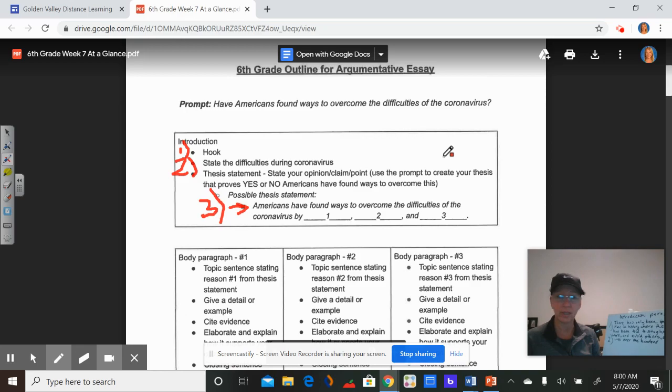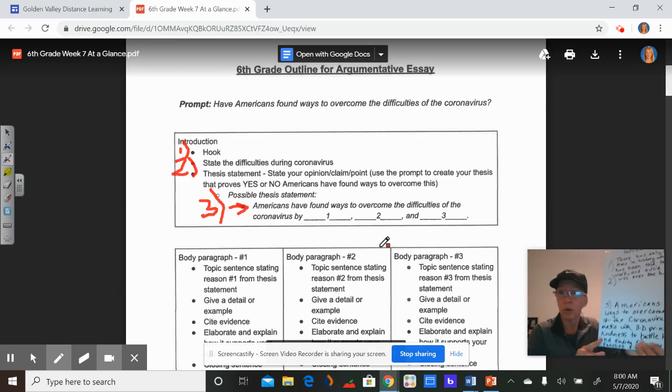Okay, so that would be your first sentence. This is just an example, over 100 years ago, of a hook sentence that you could use. But you can make your own up. Just make it interesting. Don't just put the coronavirus is an illness. Okay, that's boring. That doesn't make people want to read anything else. So just kind of work on that. If you need help with that, you can message me and I will help you a little bit more. Okay, so we're done with sentence 1. We're basically done with sentence 3. All we have left is sentence 2.